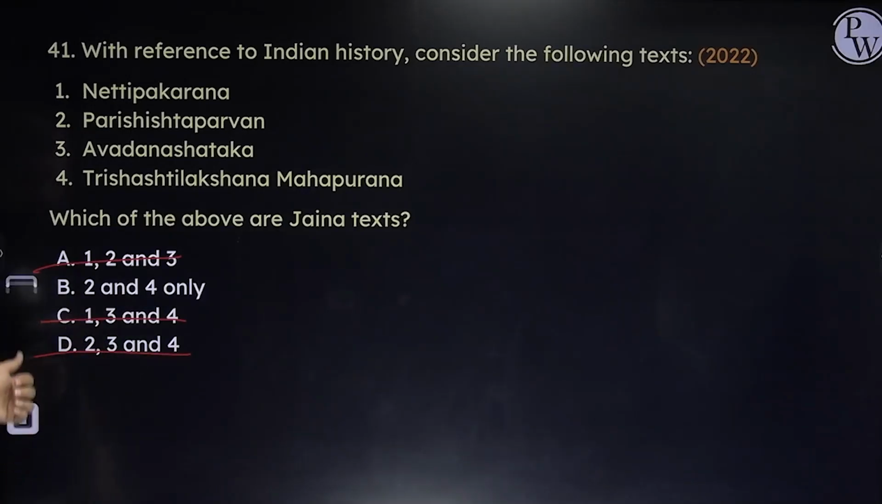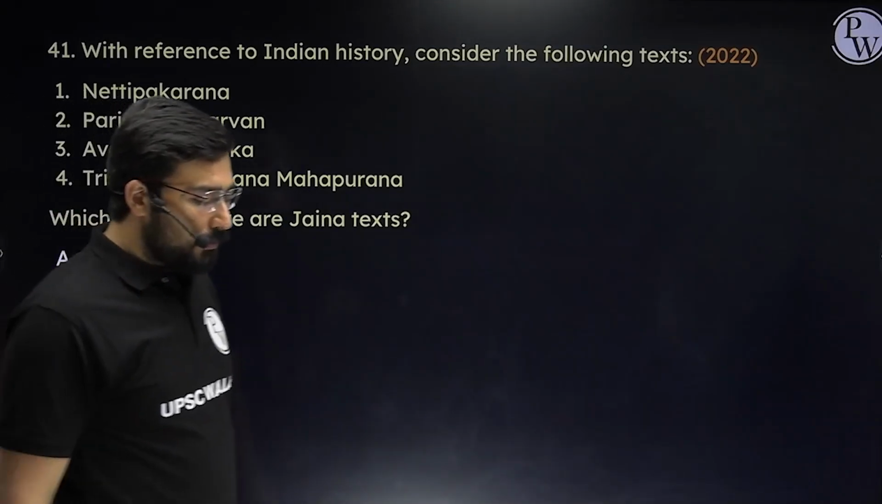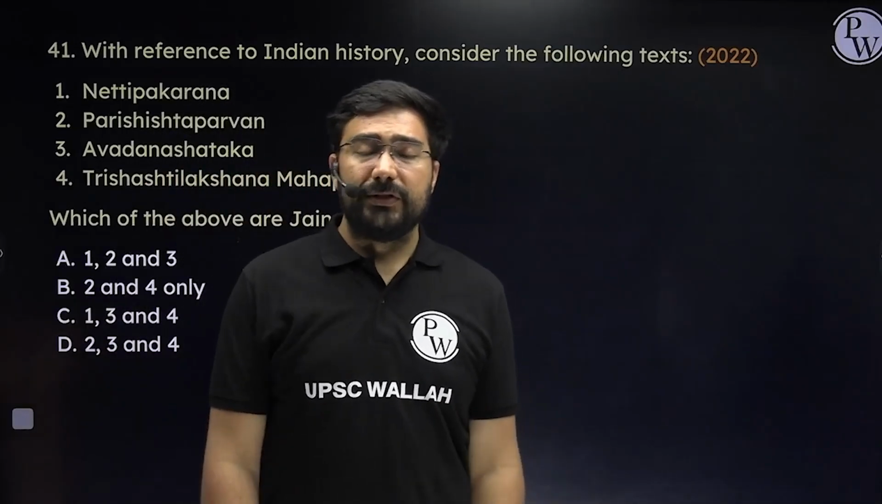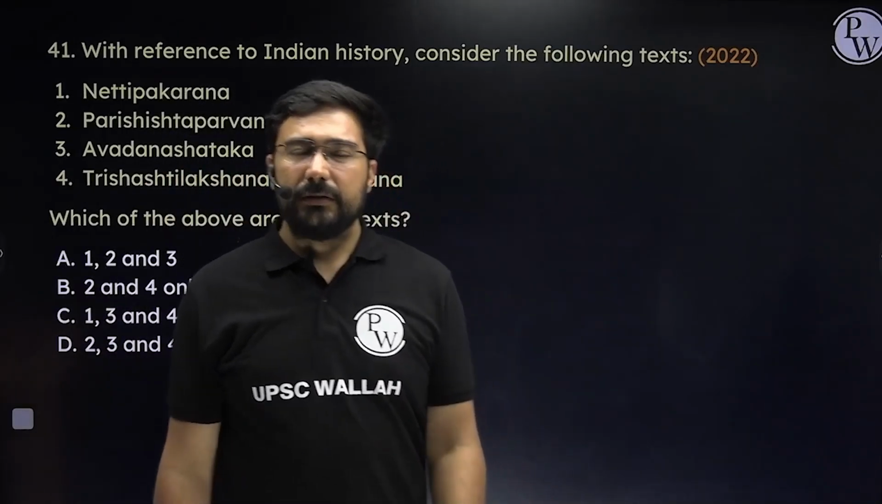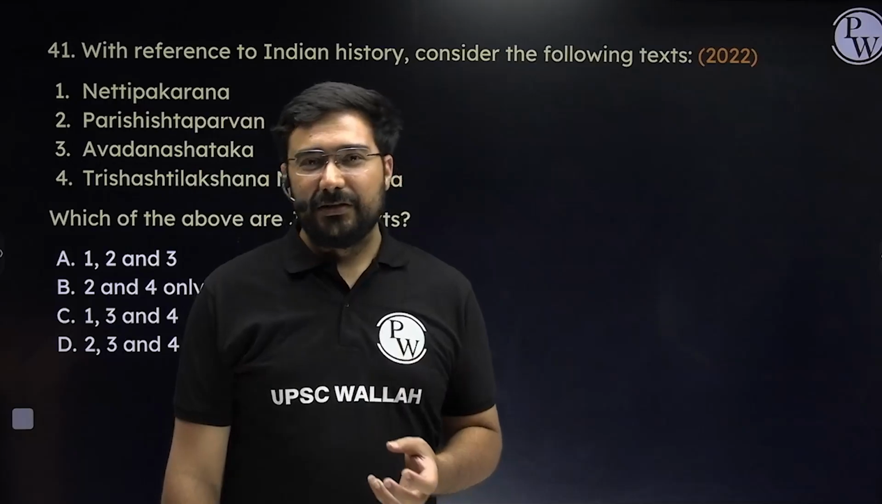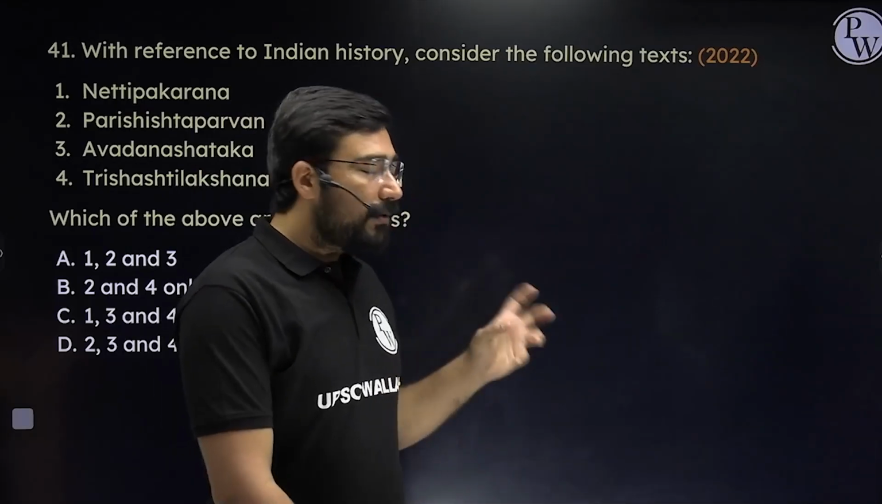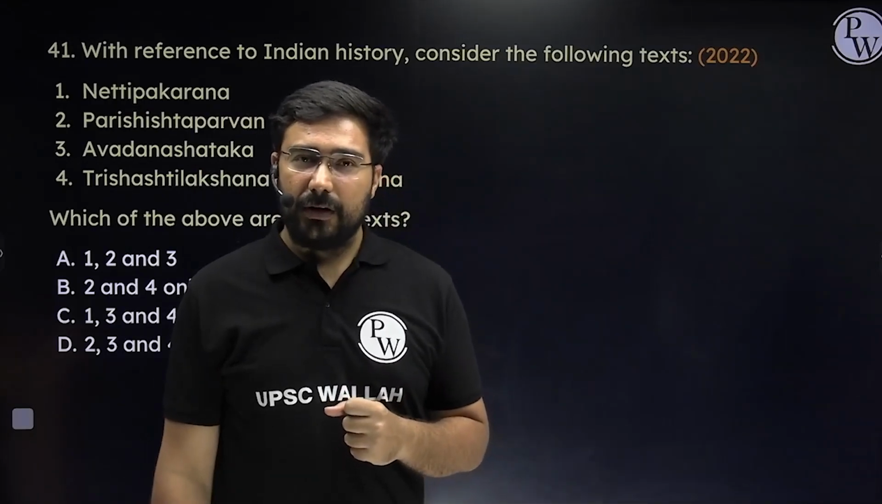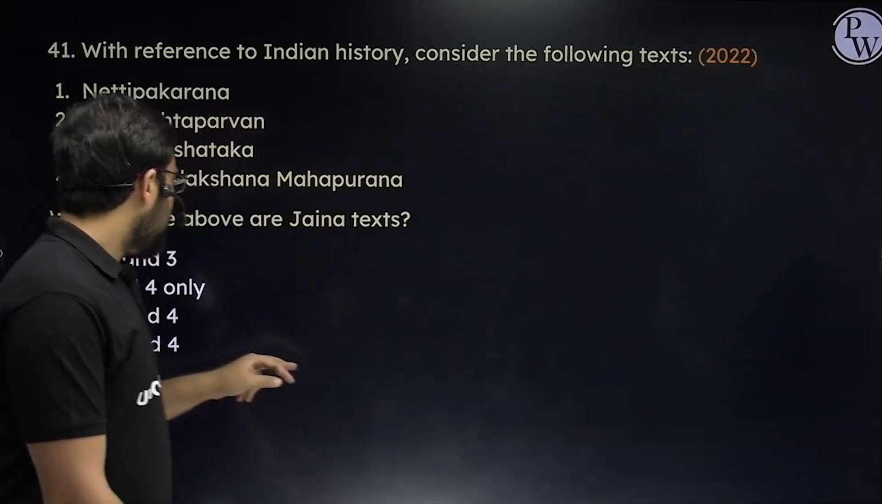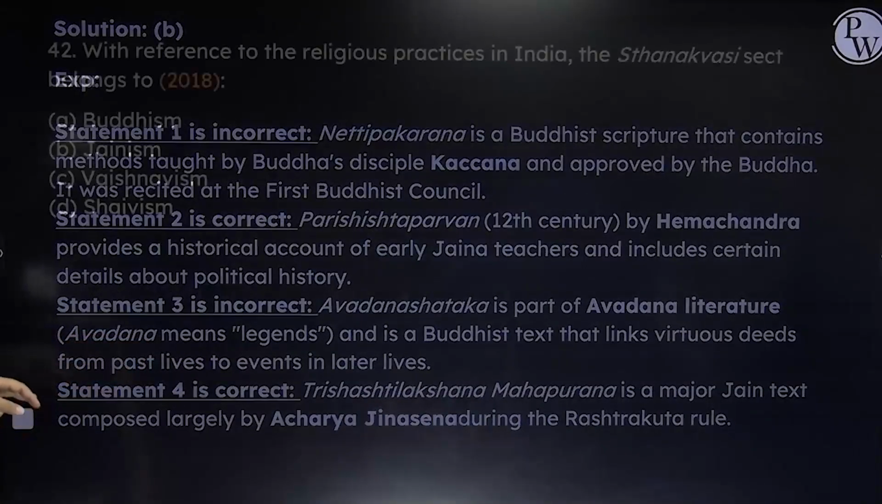These are some of the clues. Even the word Mahapuran, you can find it is linked to Jainism. The word Puran will not be linked to Buddhism in general. Right, so these are some of the rules, some of the methods which you can learn if you are able to understand the literature aspect of it. So please remember that the answer will become B.